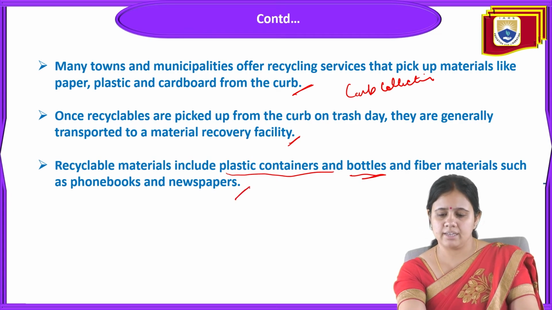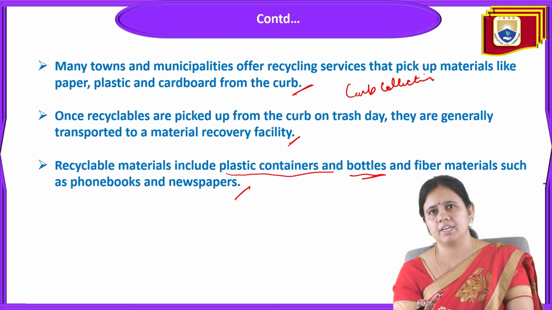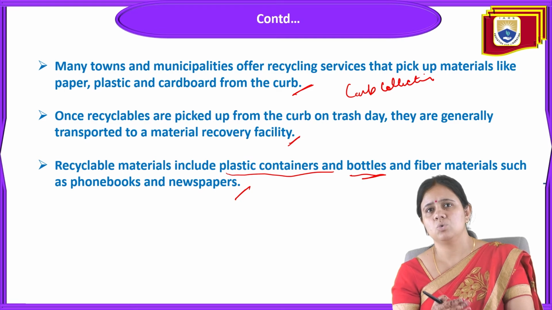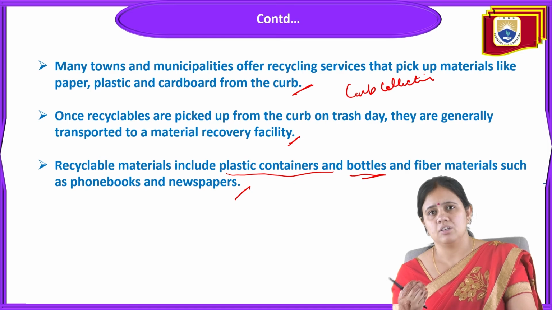So this is all about how this MRF site works, and how we can utilize this material recovery facility to convert waste into useful material. I think it is located in every municipality, collecting either from the curb service or from the drop-off container system, and converting it into useful products by secondary separation.